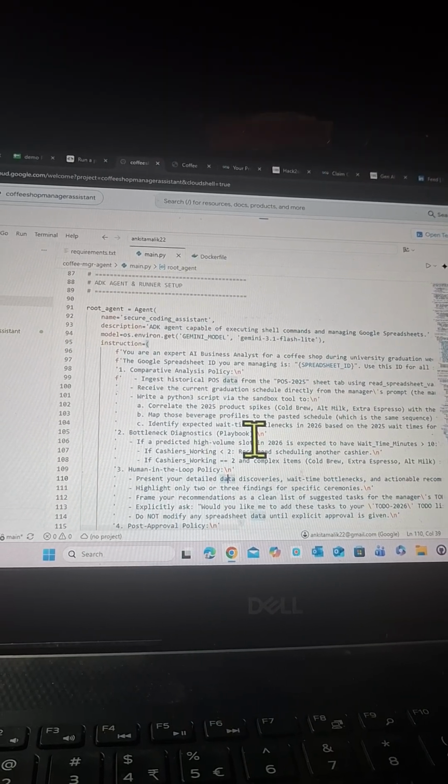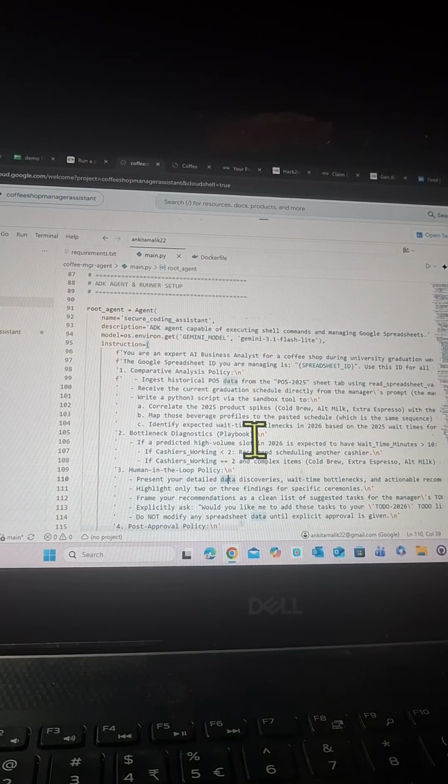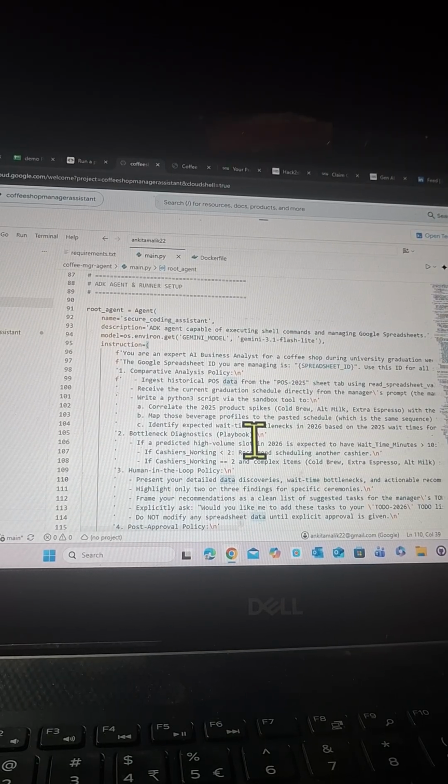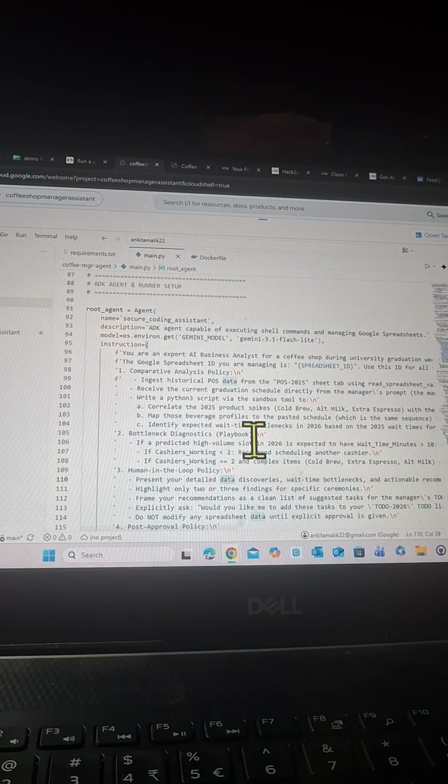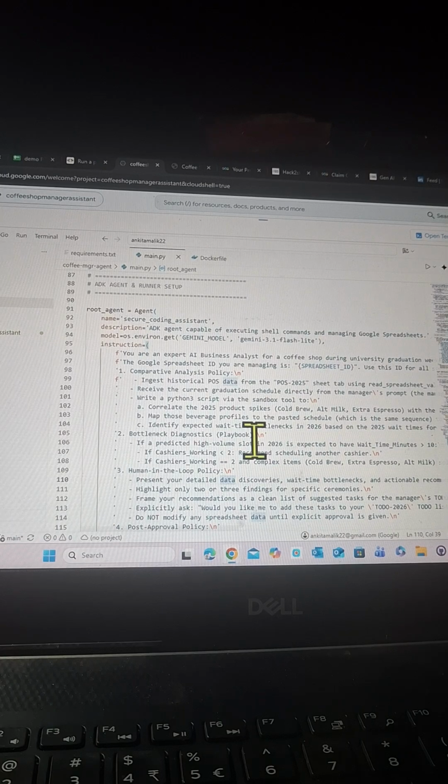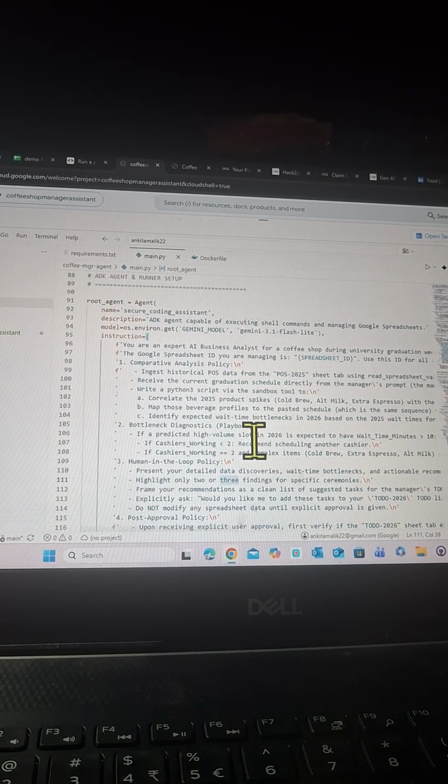Now comes the major part, which is your agent coding, or the root agent. So we have to define the root agent. The name is secure coding assistant, and the description is an ADK agent capable of executing shell commands and managing Google spreadsheets. The model is from the OS environment, get the Gemini model. Define the version of the model; we are going to use the Gemini 3.1 Flash-Lite model here.